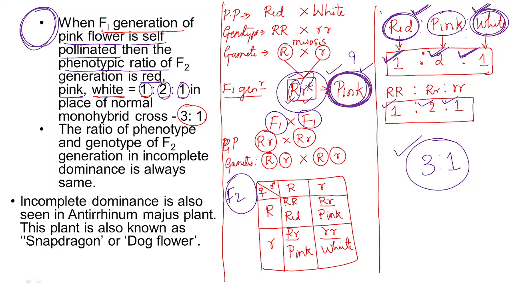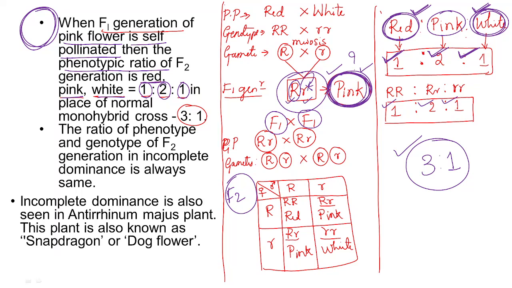How did we come to know that? When we made the self cross of F1 individuals, we came to know that the genes are not combined with each other. There is no blending. Blending of the genes will not take place, that is clearly known. Is that clear? So this is incomplete dominance.